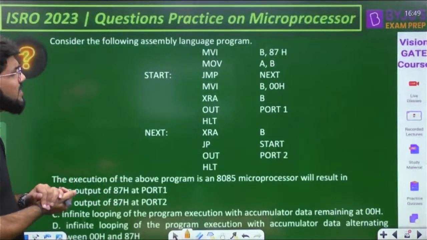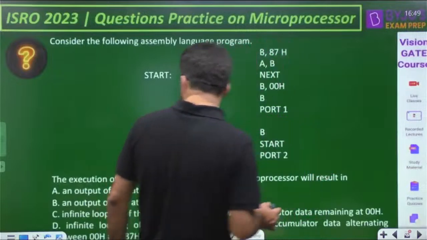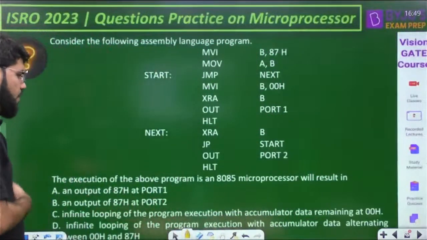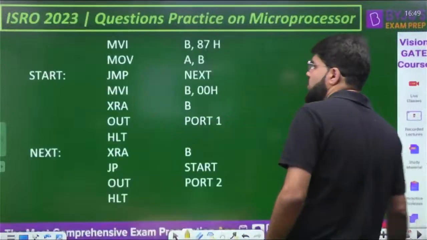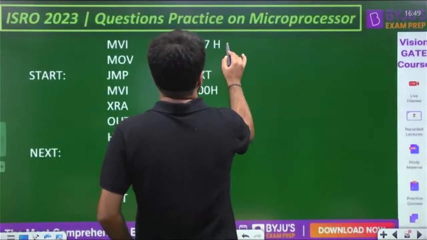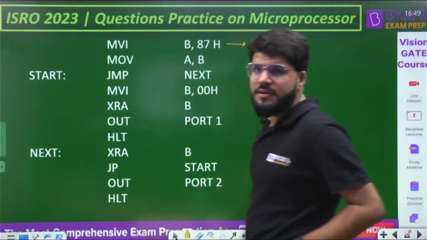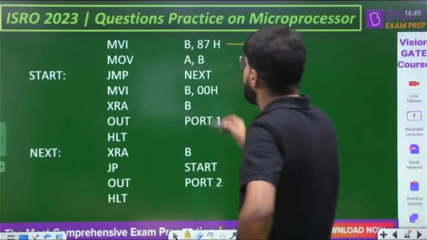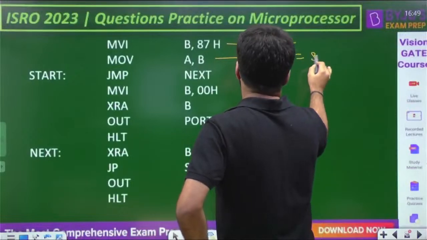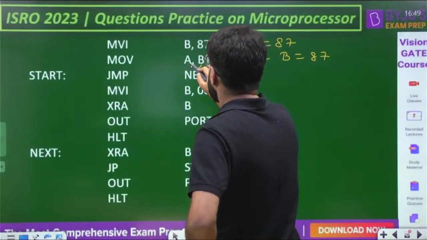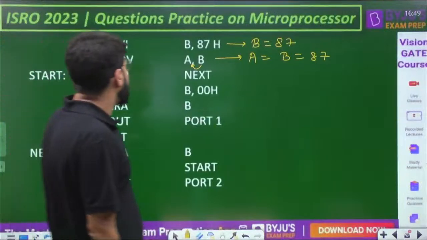MVI B, 87; MOV A, B. So step by step, let's keep executing it. What is the result of the execution of the above program? Let's start decoding it one by one. MVI B, 87: register B is loaded with the immediate data 87. Next, MOV A, B: the accumulator gets the data from B, and that is 87.